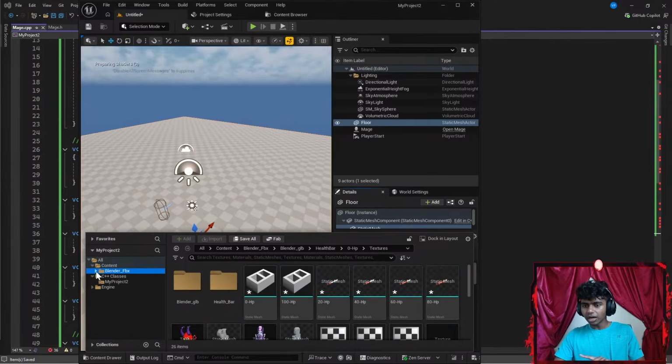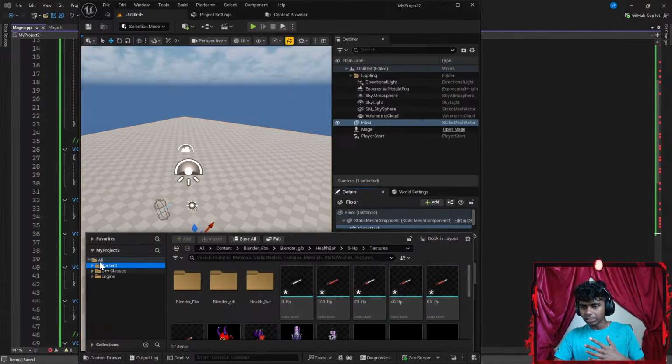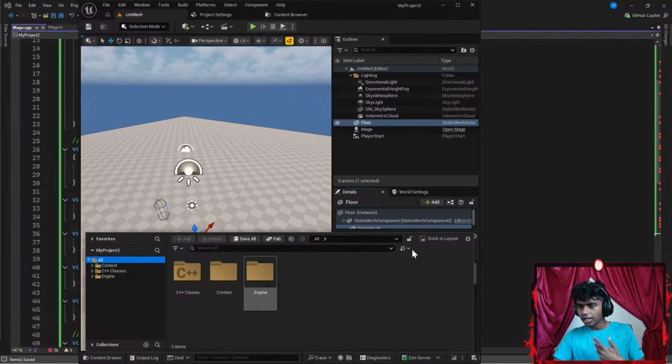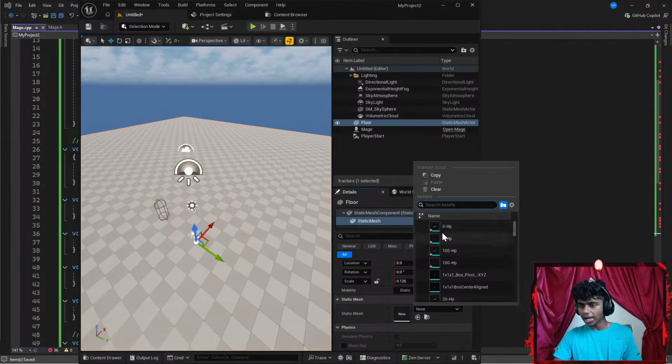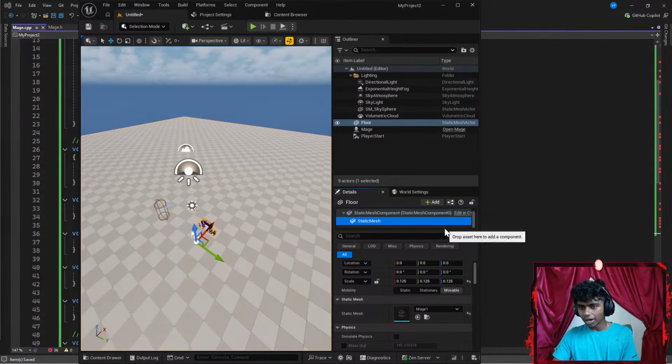Okay, now that I'm done with that, I'm gonna close all this inside my content drawer. I'm gonna go to something like all. Now I'm gonna click my static mesh. I want to add a static mesh. Let's go with it. I want to add my mage's mesh.